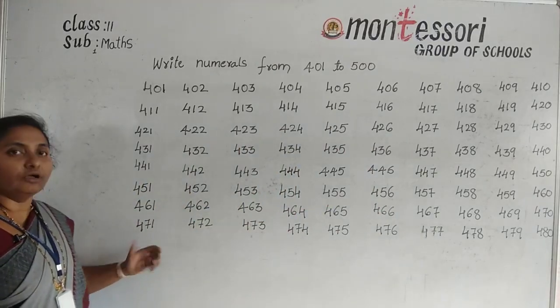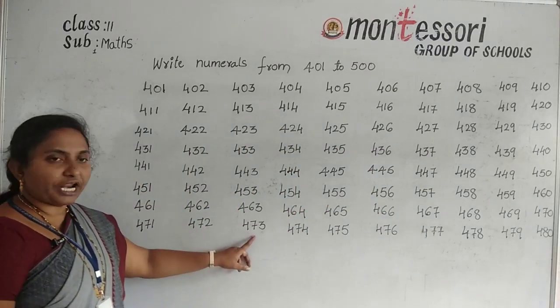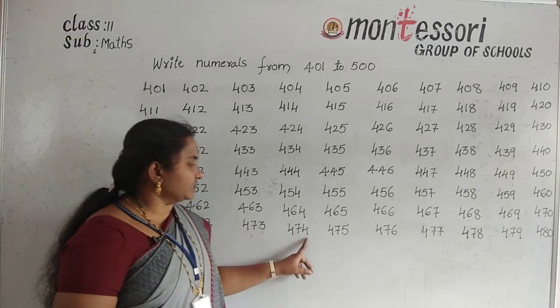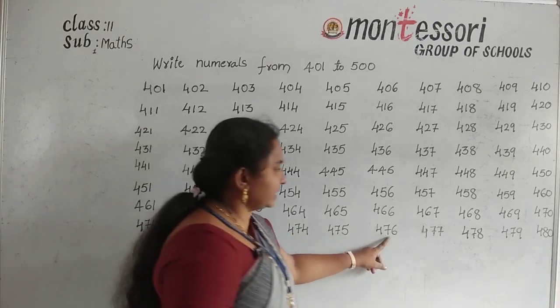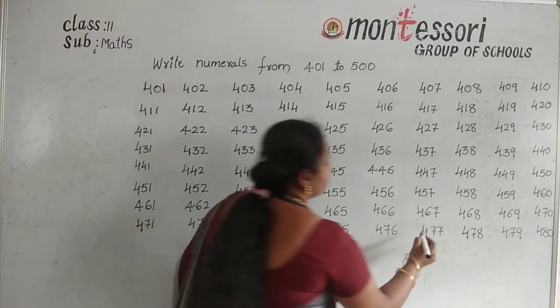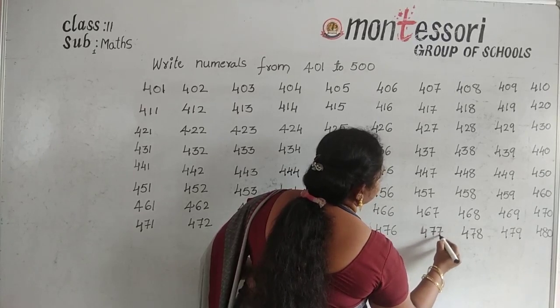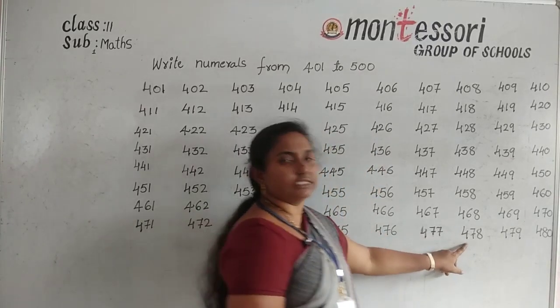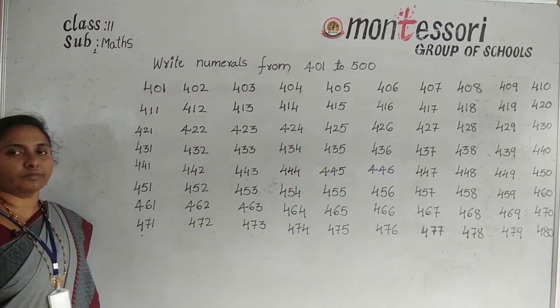What are the numbers? 471, 472, 473, 474, 475, 476, 477, 478, 479, 480.